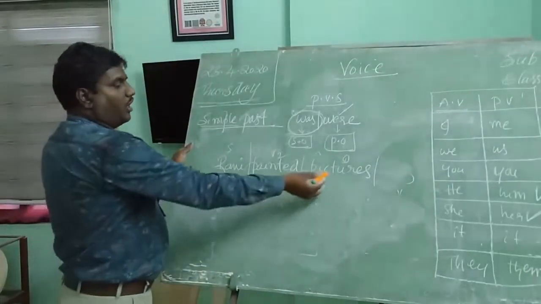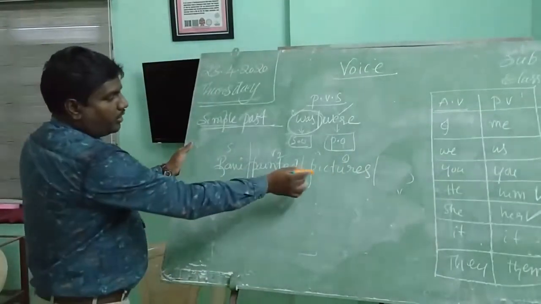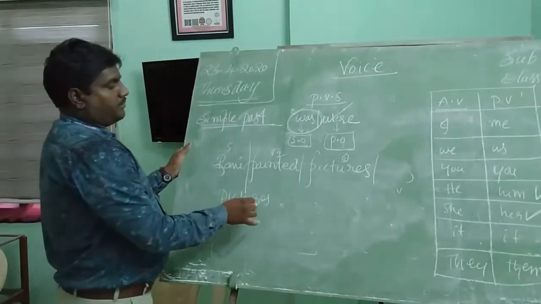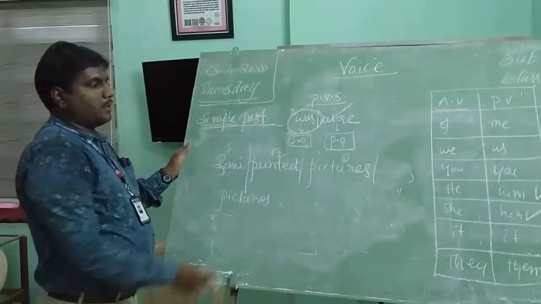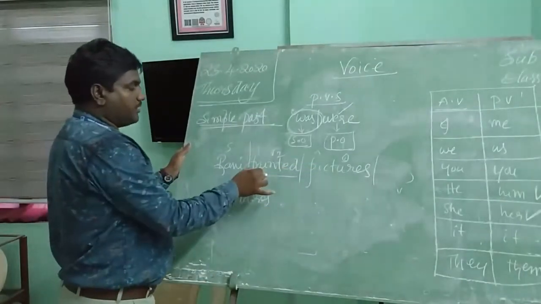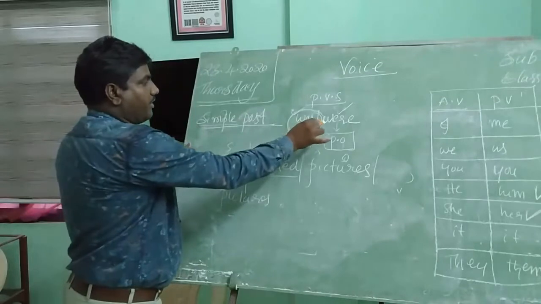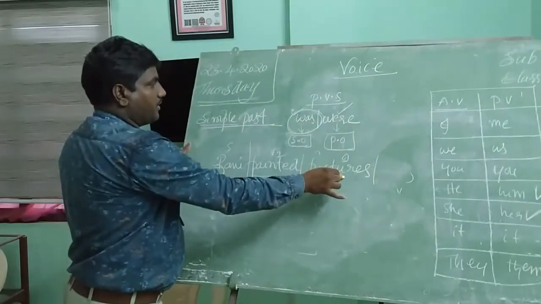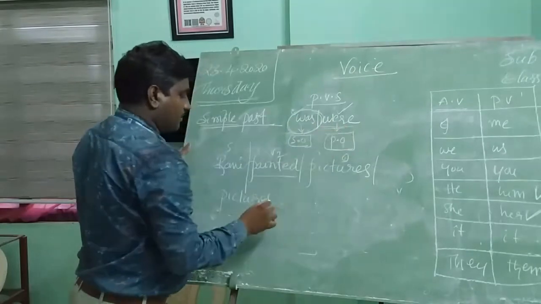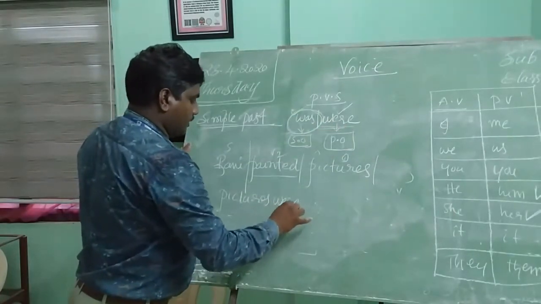Rule number 1, object changes into subject. What is the object here? Pictures. Is it singular or plural? Plural. The tense is past tense, V2 form, the simple past tense. Then what shall we write? Pictures is a plural form. That's the reason why instead of was we have to write were. Were must be used.